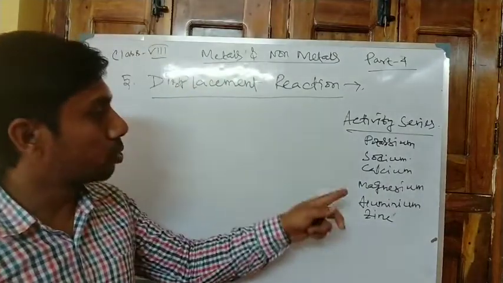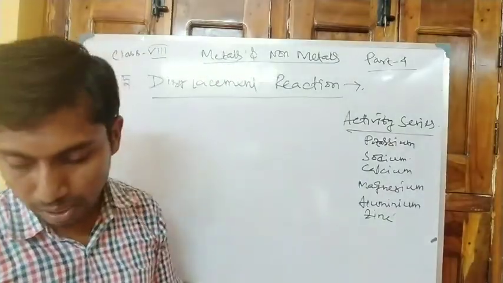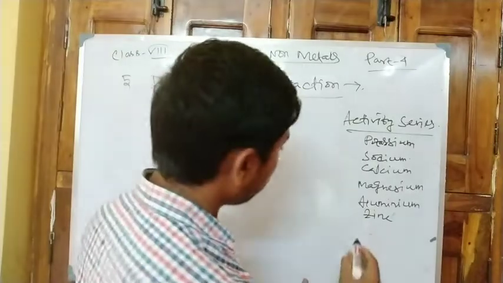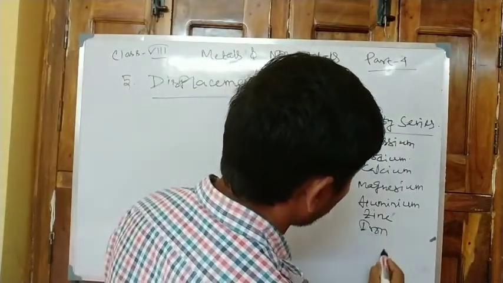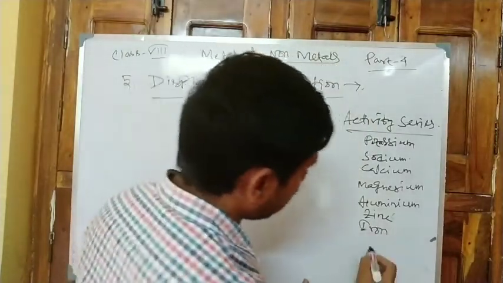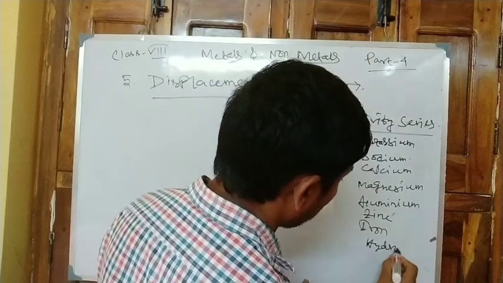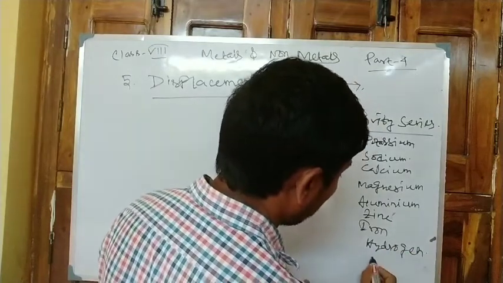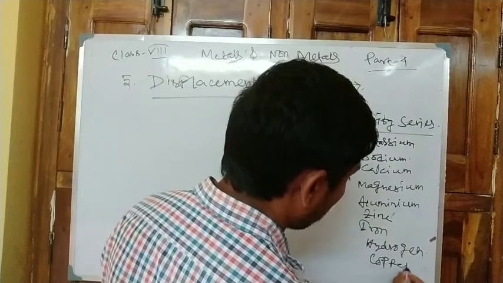So potassium, sodium, calcium, magnesium, aluminium, zinc, iron, and then hydrogen, then copper, silver.